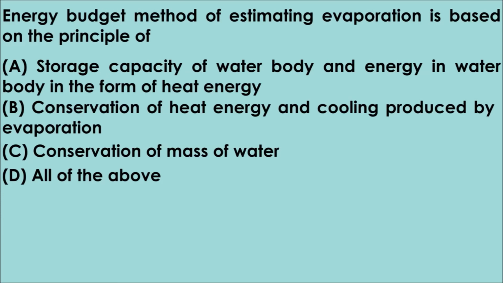Question 24. Energy budget method of estimating evaporation is based on the principle of option A, storage capacity of water body and energy in water body in the form of heat energy. Option B, conservation of heat energy and cooling produced by evaporation. Option C, conservation of mass of water. Option D, all of the above. The correct answer is conservation of heat energy and cooling produced by evaporation.